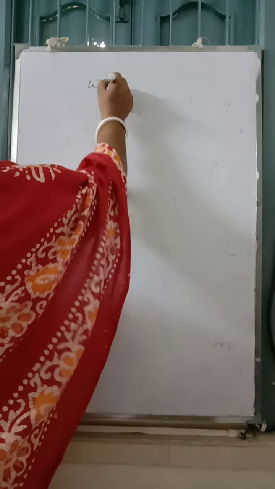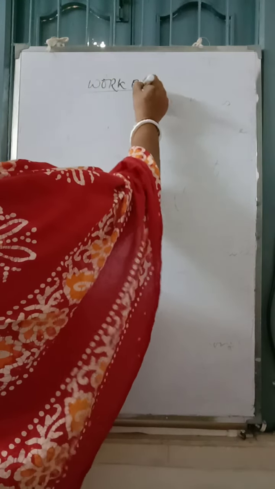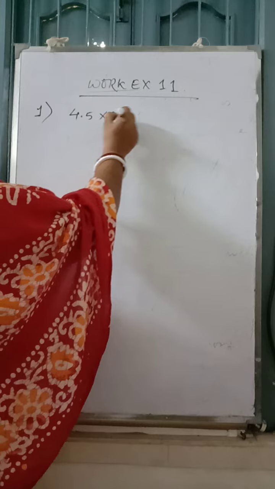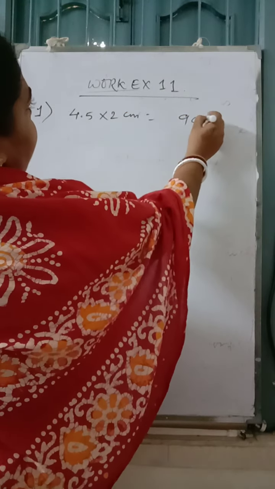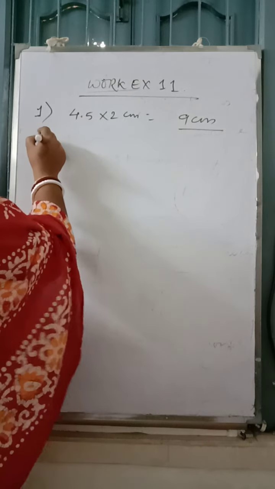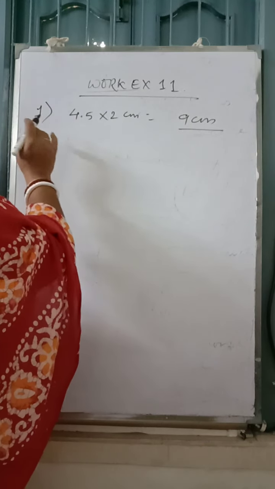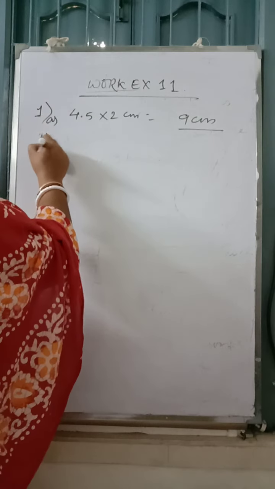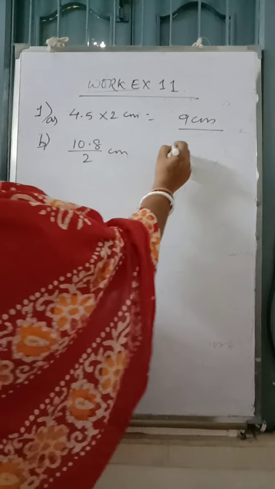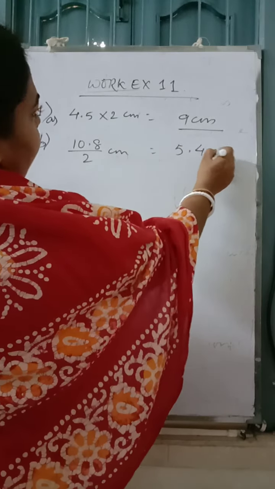If the radius is 4.5 centimeter, diameter is, I am writing only the answers. 4.5 into 2 centimeter, that is 9 centimeter is the diameter. When the diameter is 10.8, radius is, we divide by 2, so that is 5.4 centimeter.